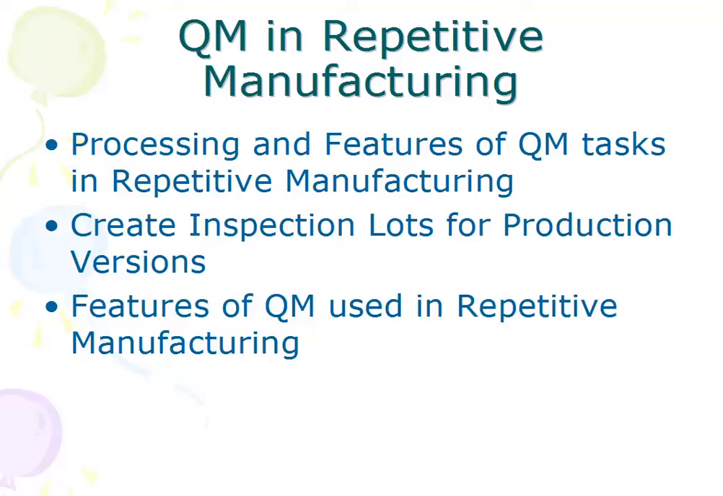Apart from this, what are some specific features of quality management which can be used in REM, that is repetitive manufacturing? So we'll see the processing and features of quality management tasks in repetitive manufacturing in this particular topic. And when we end this, then we should be in a position to create inspection lots for the different production versions, and you should be in a position to explain the features of quality management which can be used in a repetitive manufacturing scenario.